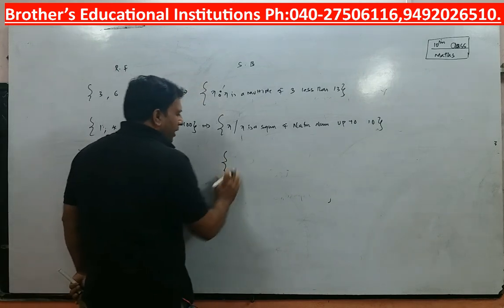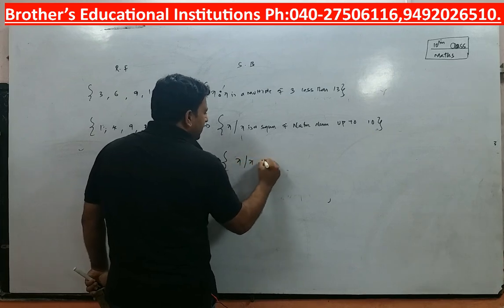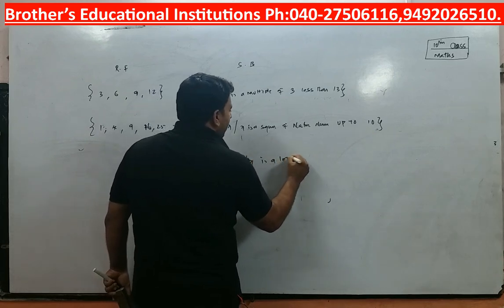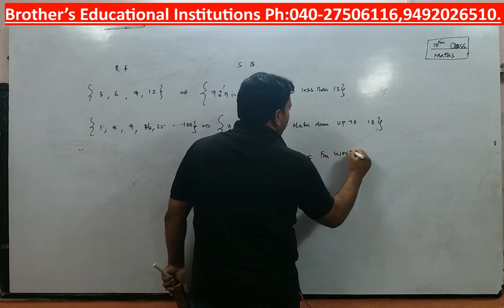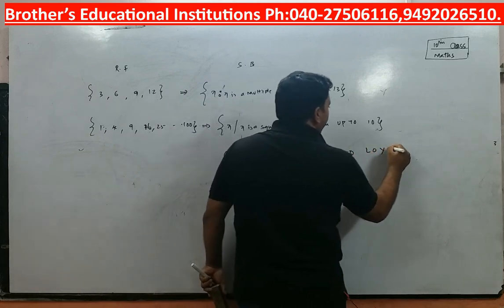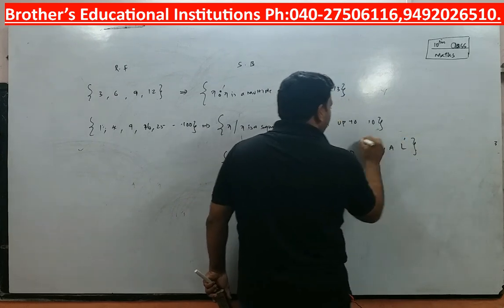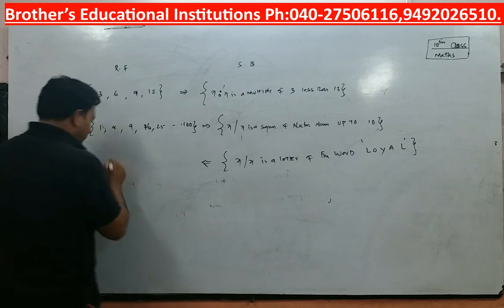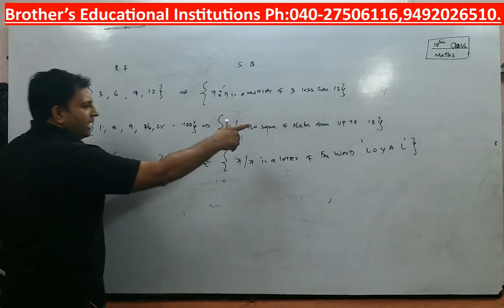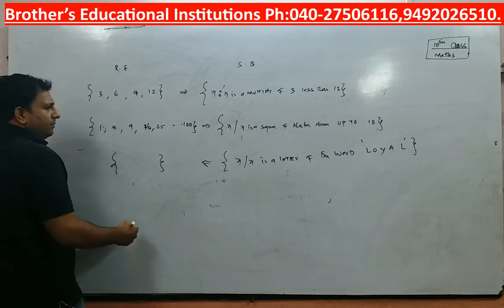Let me take a very good example. x is such that x is a letter of the word Loyal. Now that is the set builder form. For this, how will you write the roster form? Of course, there will be brackets. Letter of the word. Now what is the alphabet?